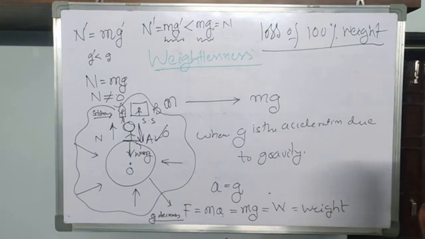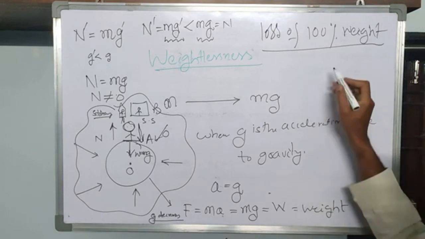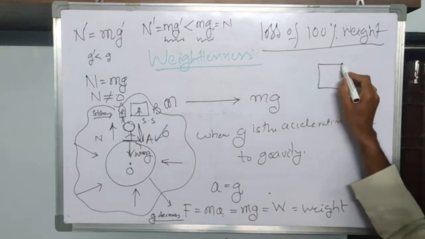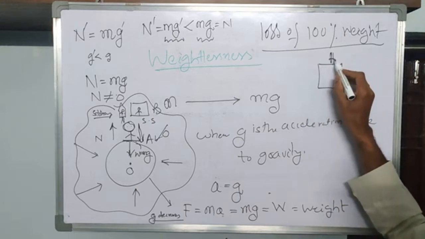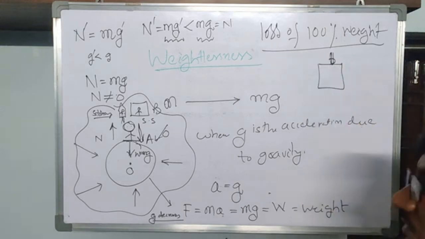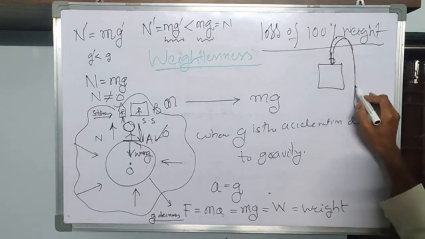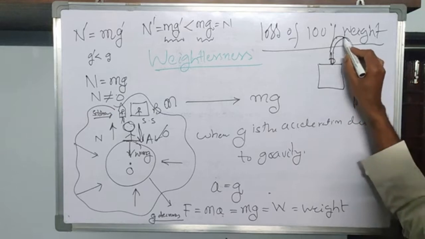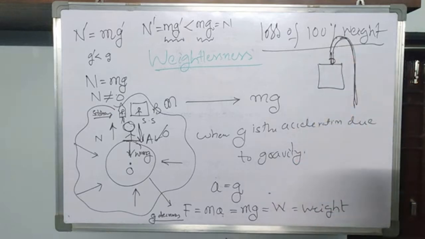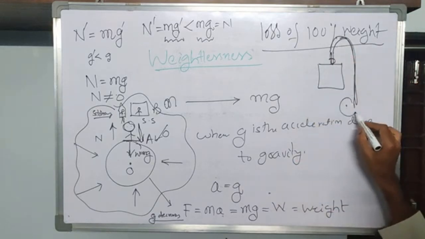At one time, what happened is the cable of the lift is broken. This is a cable which is attached to the lift. Under normal circumstances, this rope will be intact. Your wheel should be there.